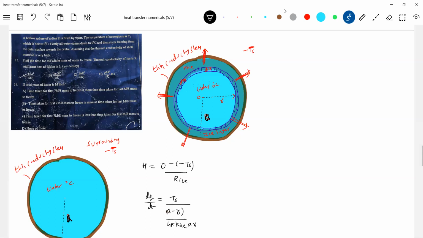Thermal resistance of the ice layer. What is R ice? Thermal resistance of the ice layer. Okay, we are doing thermal conduction. What is the resistance of a thick conducting shell? (b minus a) by 4 pi K b a. That's the thermal resistance I'm writing. If you have good memory, it's very easy. So, 4 pi K ice a r.